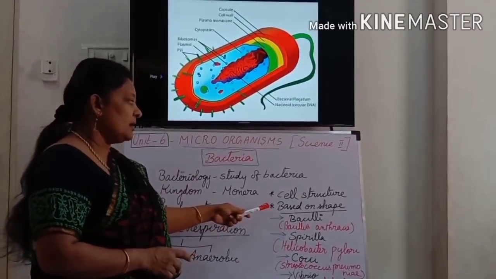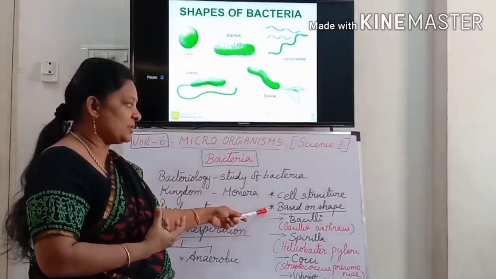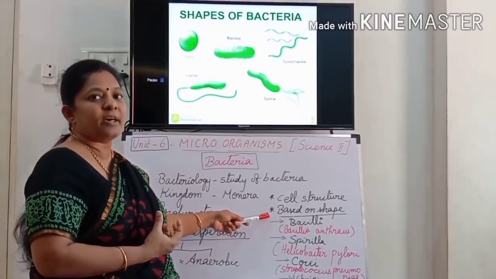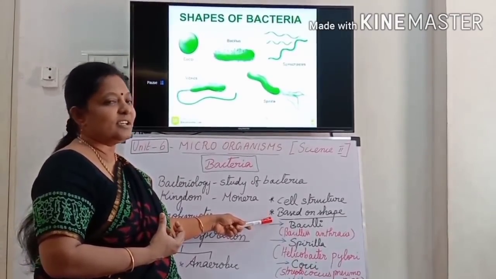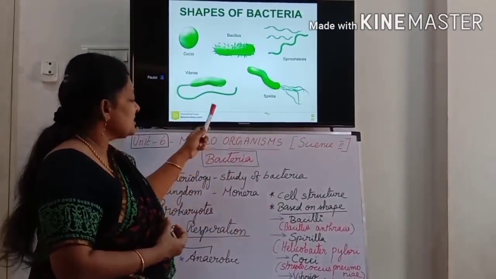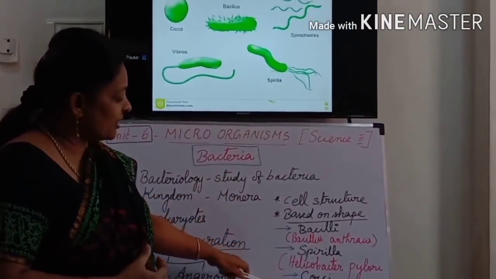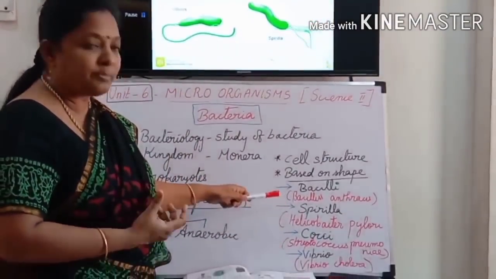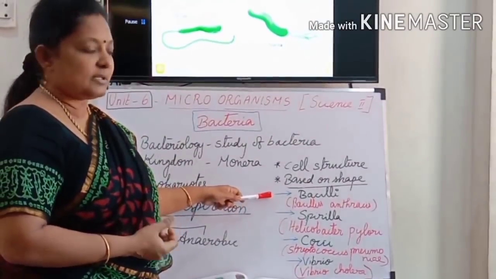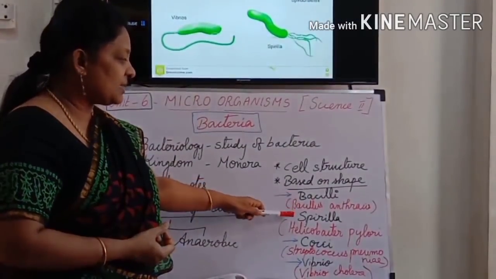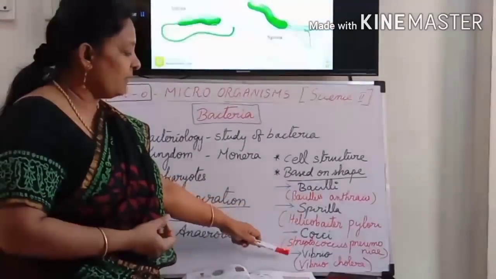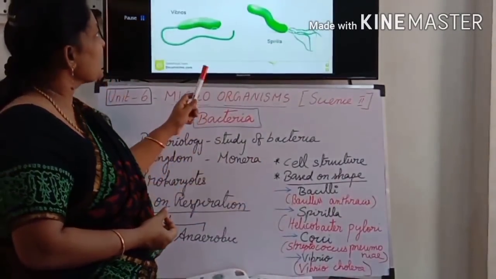Next, we are going to see the classifications based on the shape of the bacteria. Based on the shape. Okay. See here, there are 4 types of bacteria based on the shape. Bacilli, Spirilla, Cocci, Vibrio. Yes, see the picture.